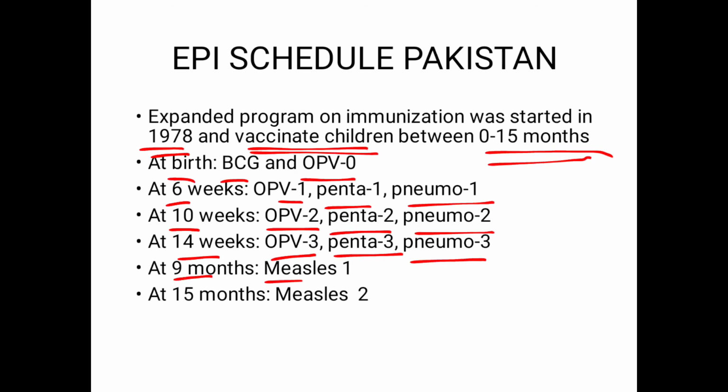At 9 months, you give the first dose of measles, and at 15 months, you give the second dose of measles. So this concludes our discussion of vaccination and immunization.